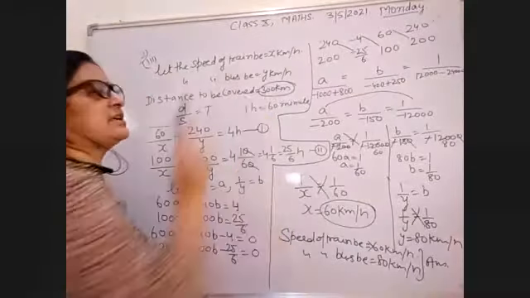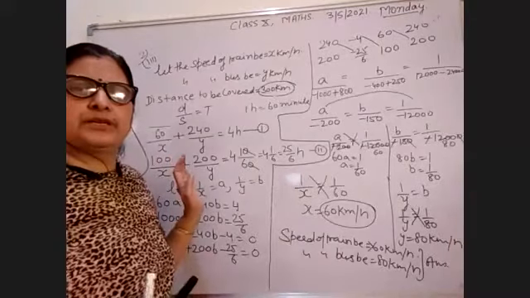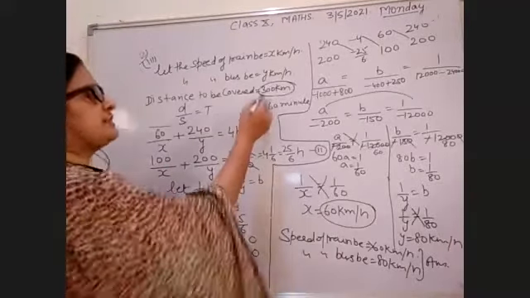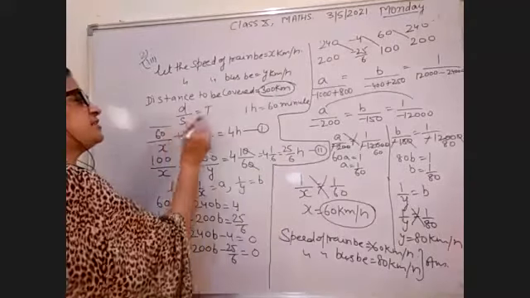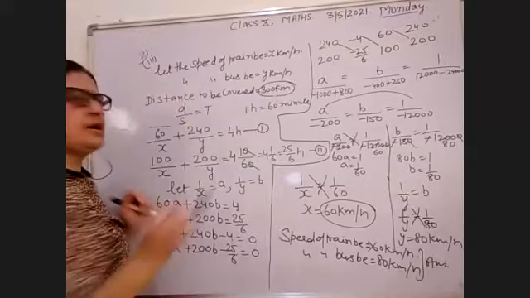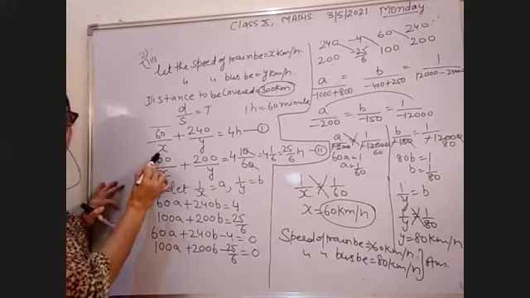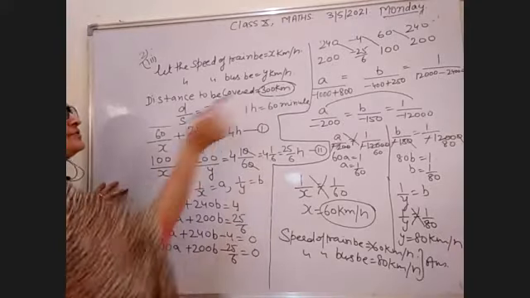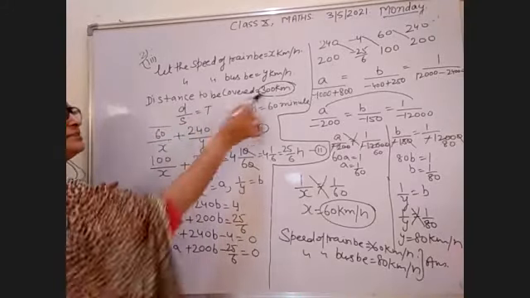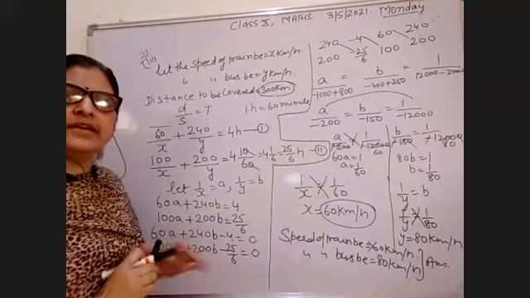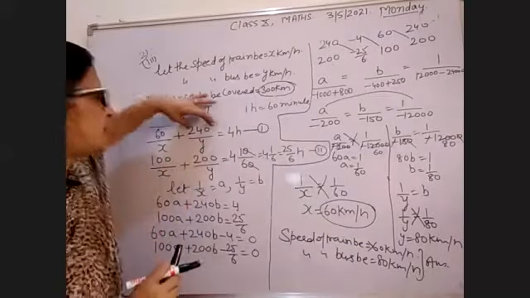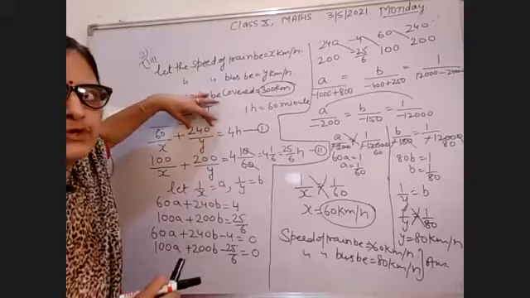The distance to cover is 300 kilometers. Distance upon speed equals time taken. Out of 300, 60 kilometers are covered by the train, and 60 subtracted from 300, the left portion is 240.